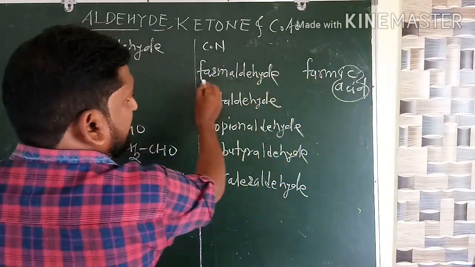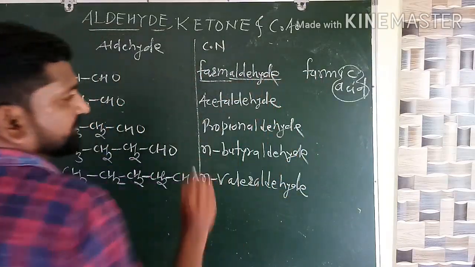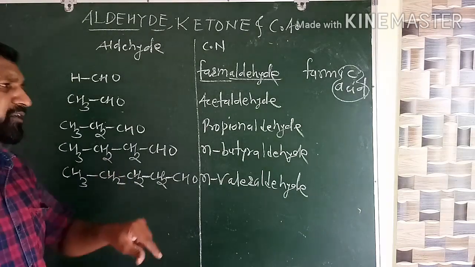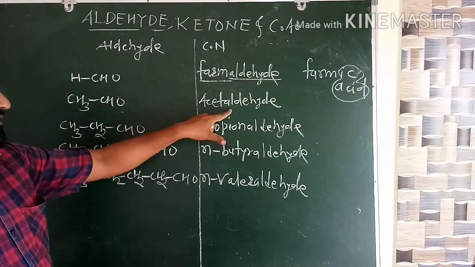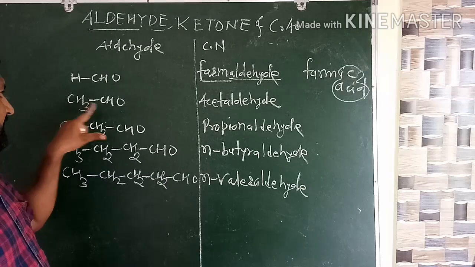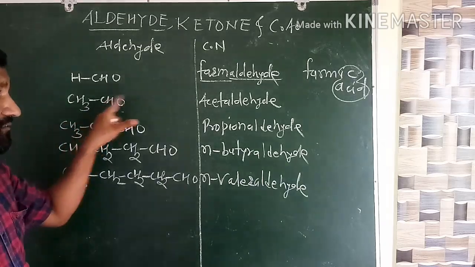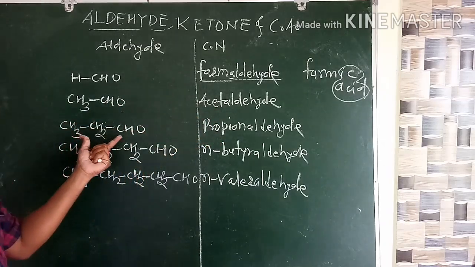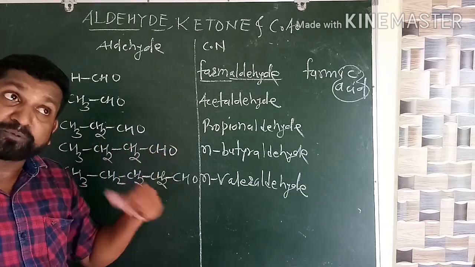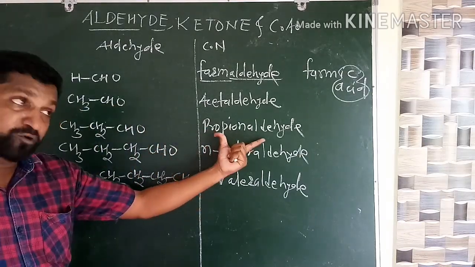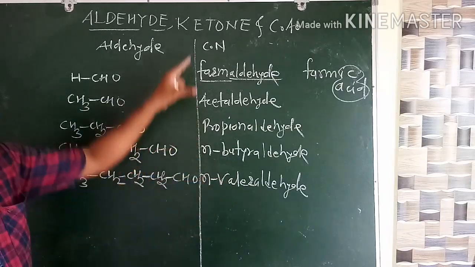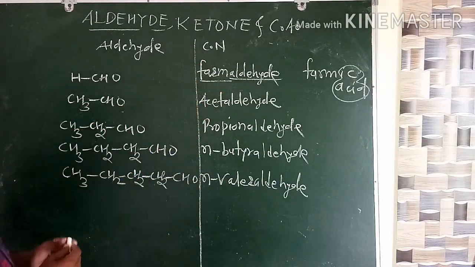Simply form is there. Add aldehyde. It will become the common name. Similar to that, acetaldehyde: the 2 carbon containing carboxylic acid is acetic acid, so acetaldehyde. The 3 carbon containing carboxylic acid is propionic acid, so propionaldehyde, and so on. So these are the common names of the aldehydes.